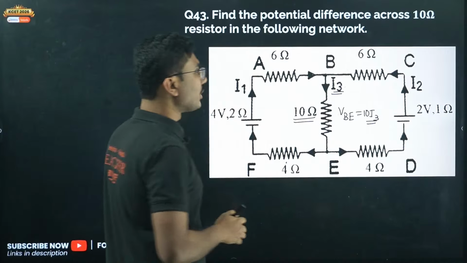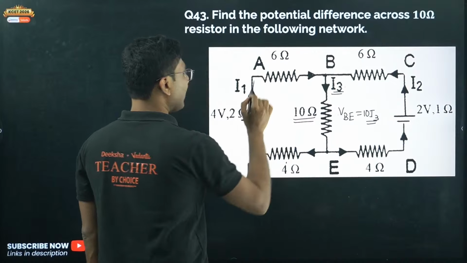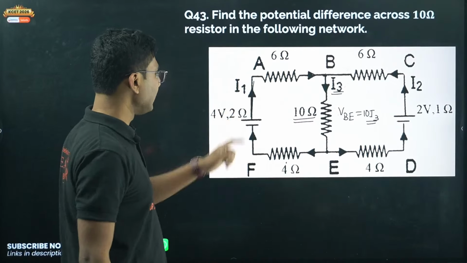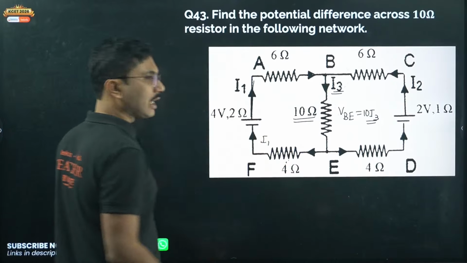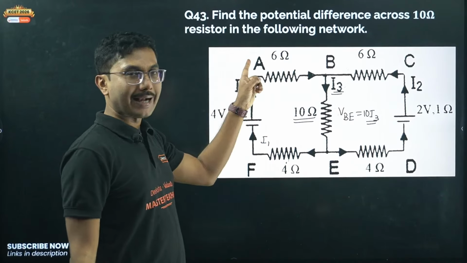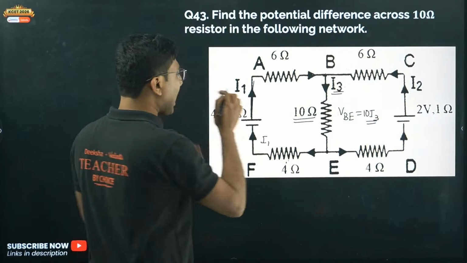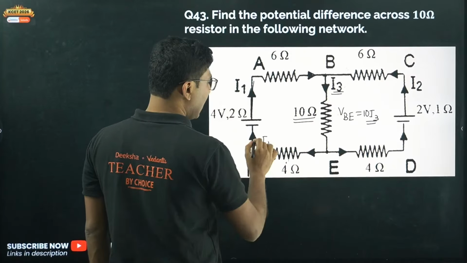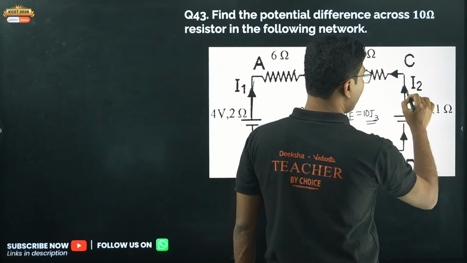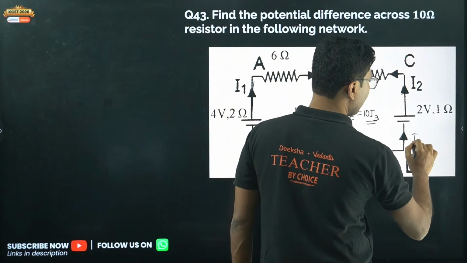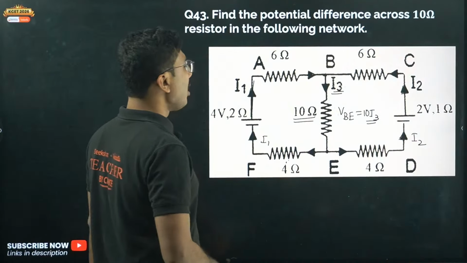Okay, so now how to do that? First of all, current I1 is passing through this 6 ohm, this 2 ohm and this 4 ohm as well. Why? Because remember the conservation of charges. Whatever current exits a battery, the same current should always come back to the battery. So here I1 current is coming out of the battery, so I1 current should also go back. Similarly, I2 current is coming out of this battery, then I2 current will also go back to the battery as well.